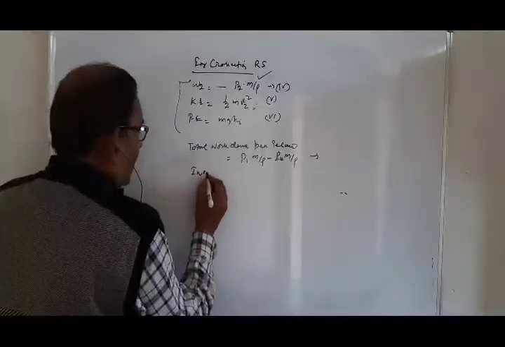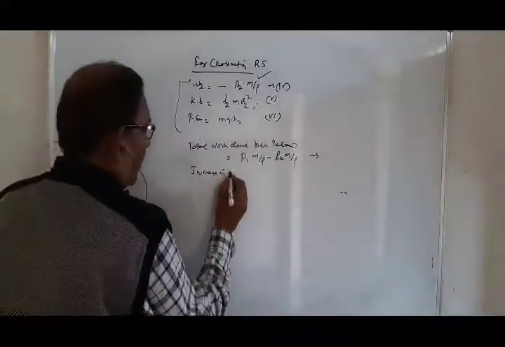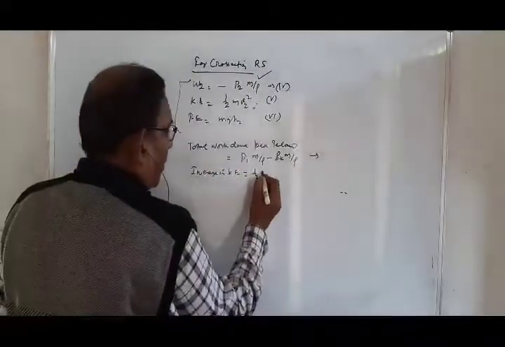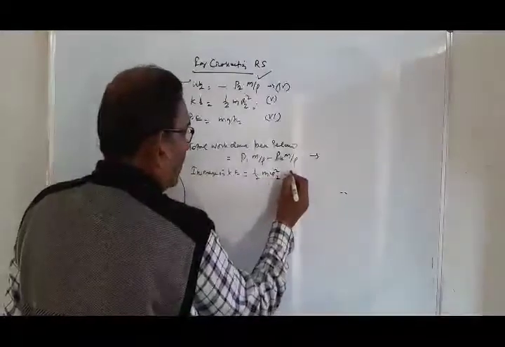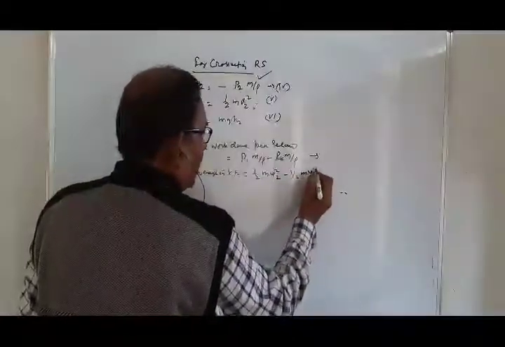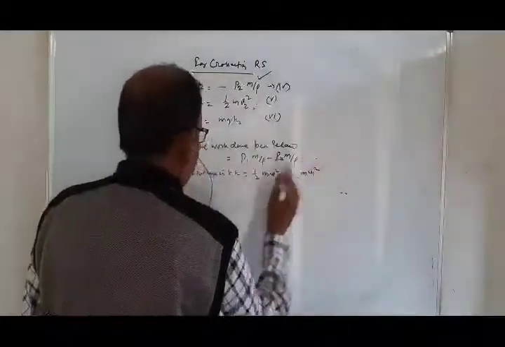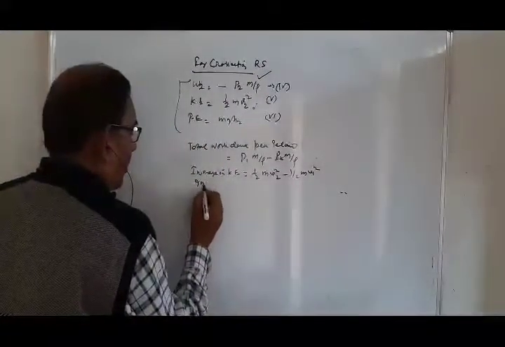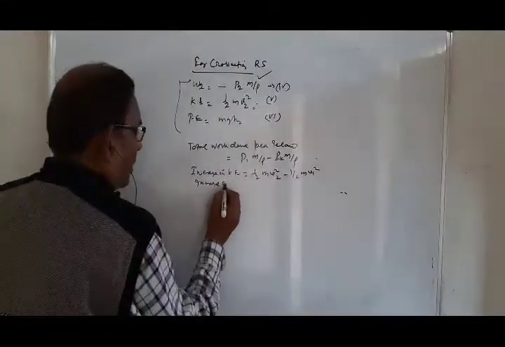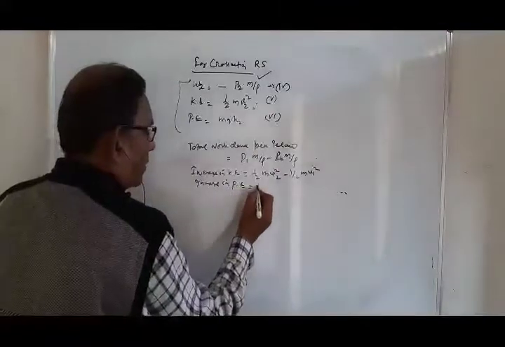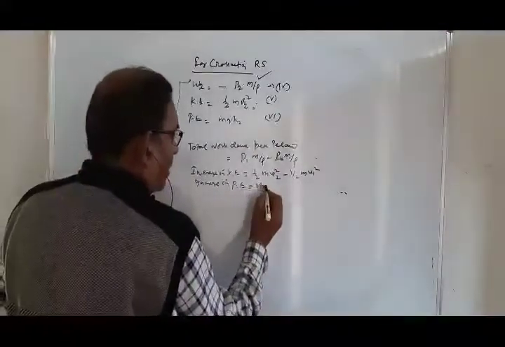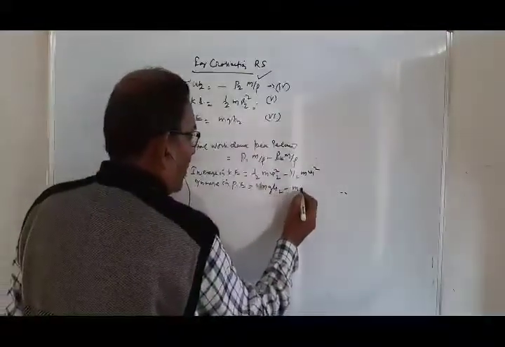Increase in kinetic energy is final kinetic energy minus initial kinetic energy. Now the increase in potential energy is mgh2 minus mgh1.